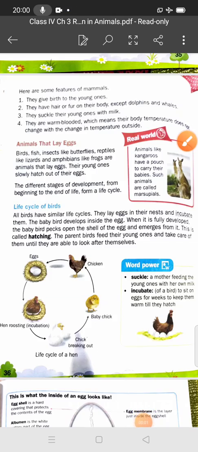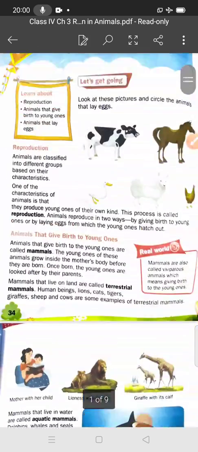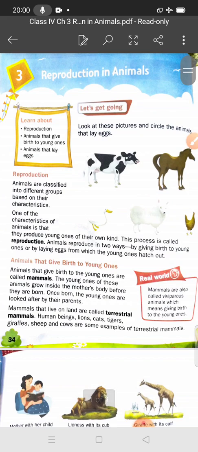Good morning class, 4th chapter number 3, reproduction in animals. Students, we have discussed in the previous lecture reproduction, and also the classification of reproduction. So I hope you understand, students, what is reproduction? The process by which animals produce young ones of their own kind is called reproduction.